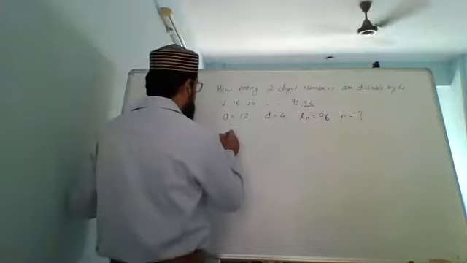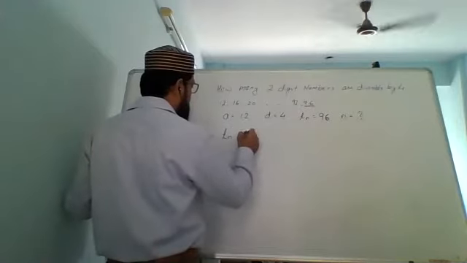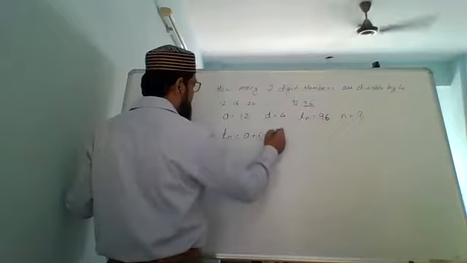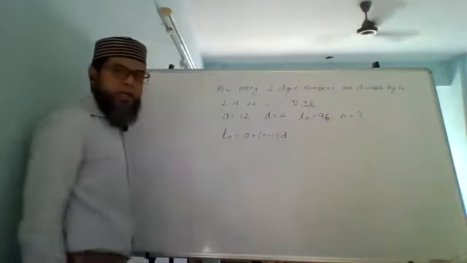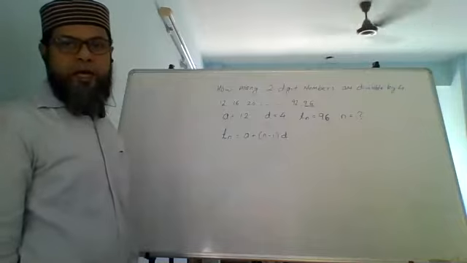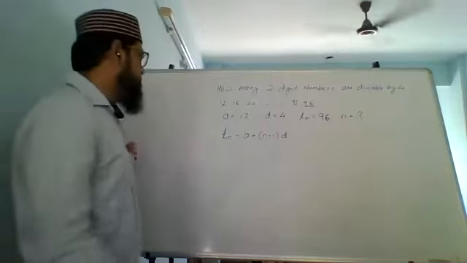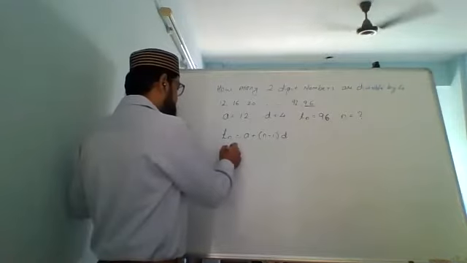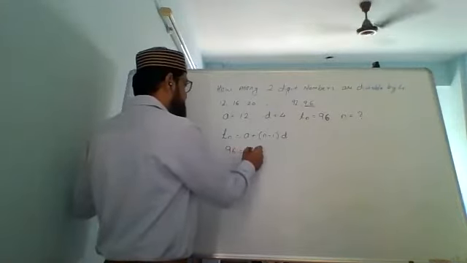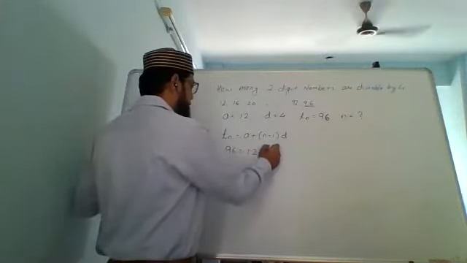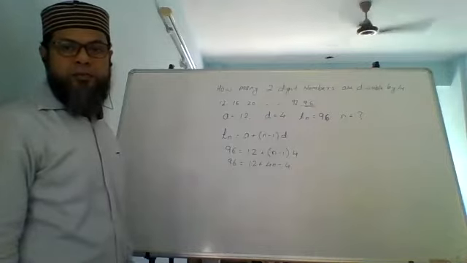What is the formula? Tn equals a plus n minus 1 d. Substitute. Tn we know is 96. a is 12. n we don't know, into 4. So 96 equals 12 plus 4n minus 4,